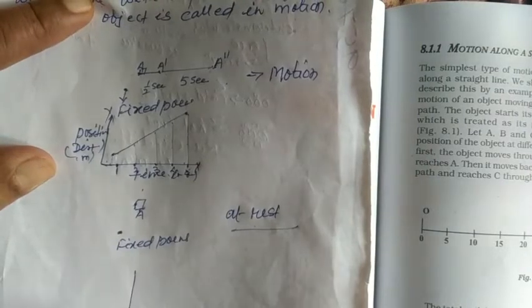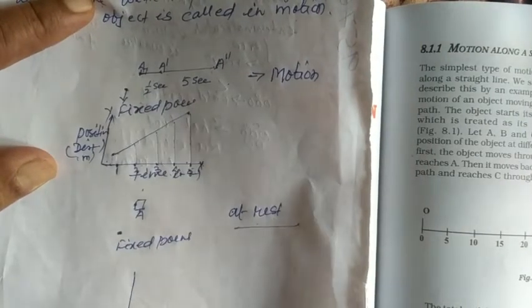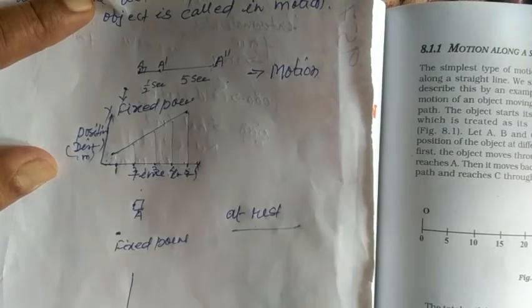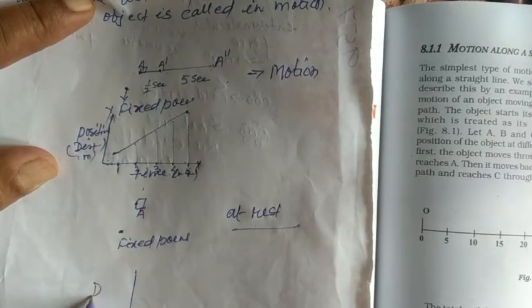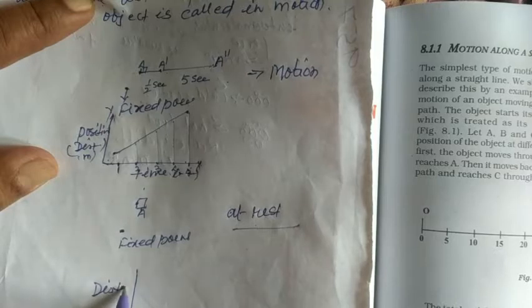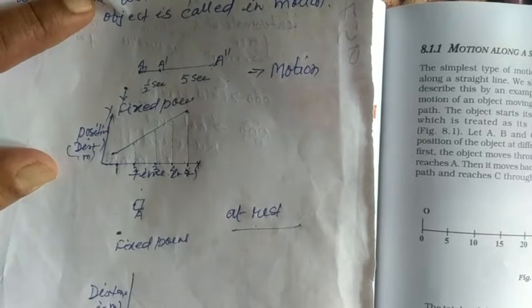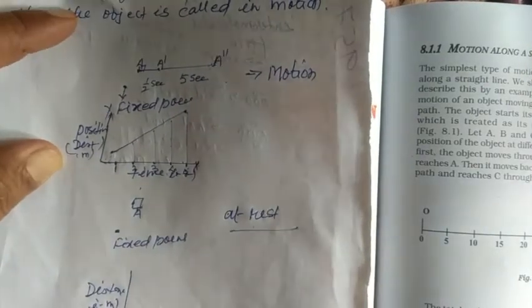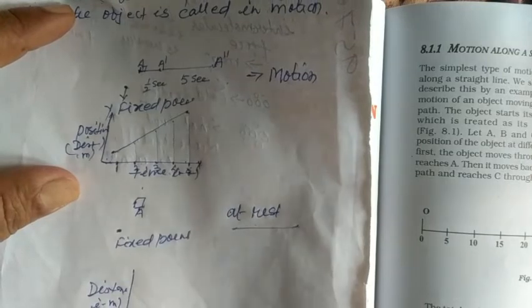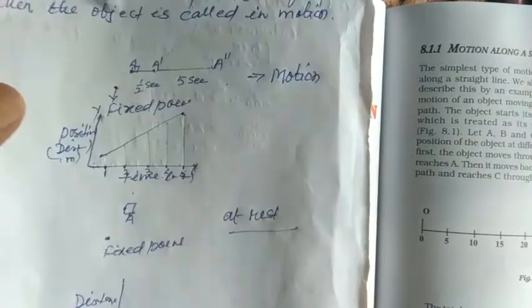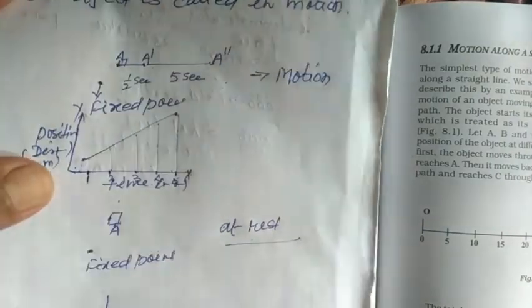See, the same thing we have to take here. We should take on the x-axis time in seconds, and here distance in meters. Suppose in meters or centimeters, whatever, you can take it easily. Now see, the time is in seconds. You have to mention it while plotting the graph, you will have to point it out.